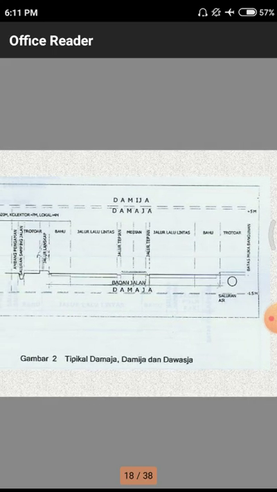These are the examples showing the pictorial representation of how the road looks, what the vertical alignment is, what the horizontal alignment is, all those.